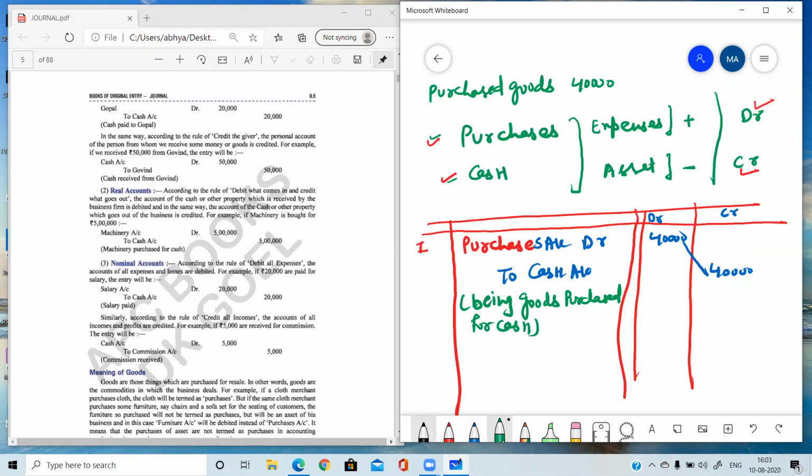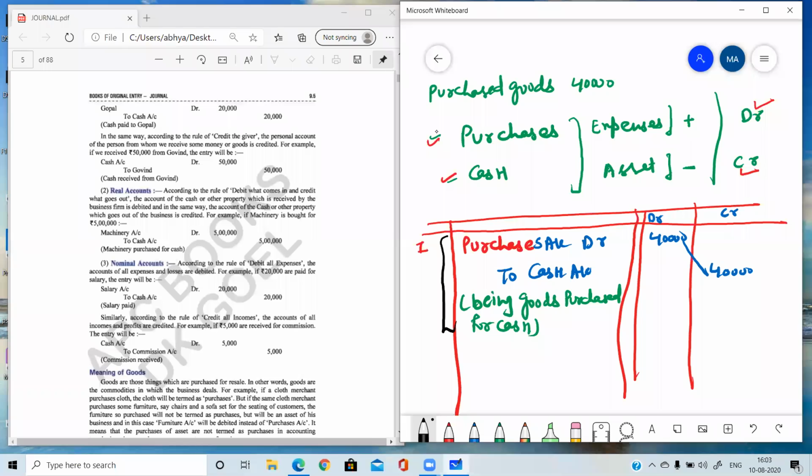Now tell me which one is narration here. I am dividing the part. Which one is narration here? Red portion, blue portion, or green portion? Please tell me. Which one is narration here? Red, blue, or green? Yes, very good. Green portion is the narration. Okay. And the complete portion.